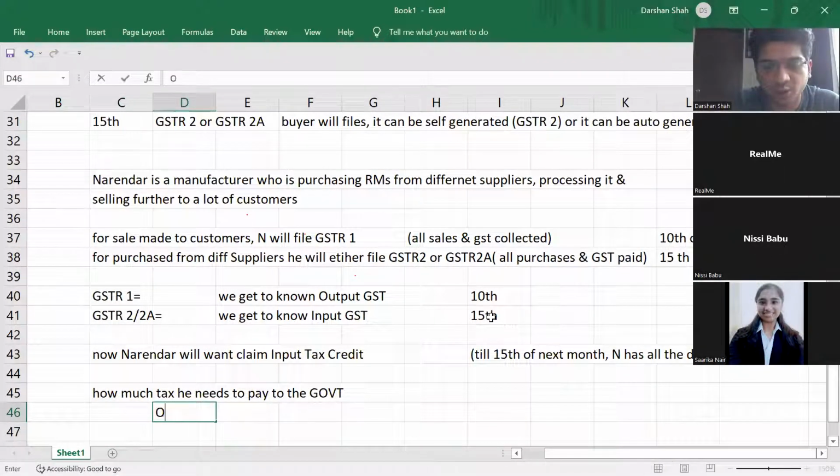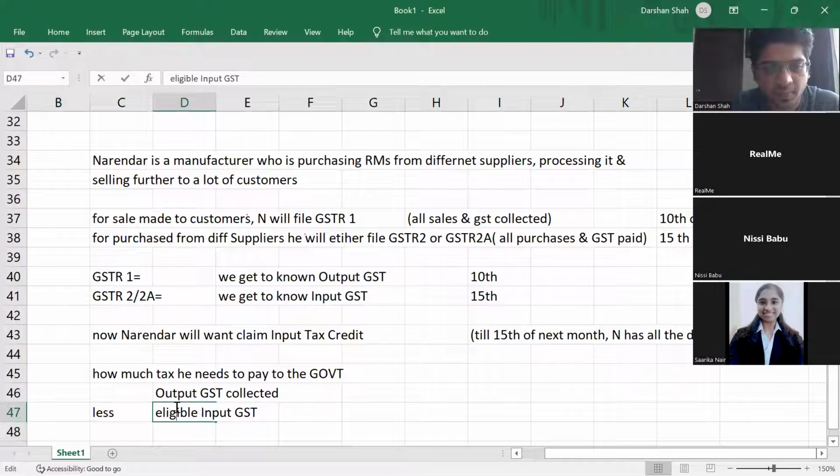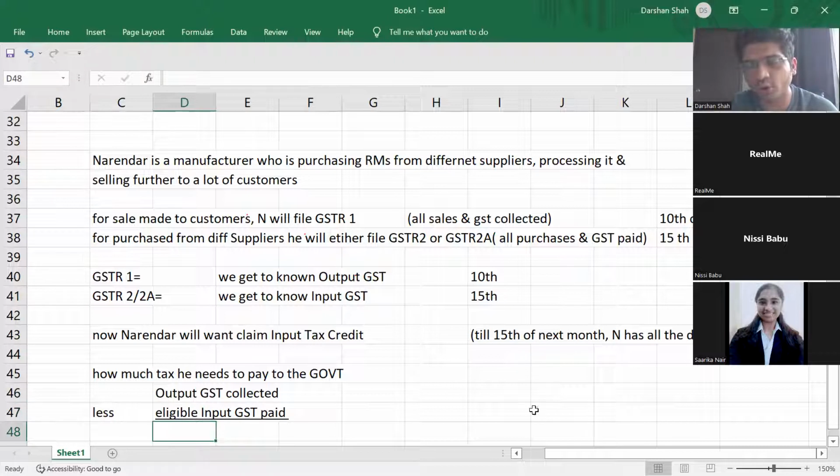So what he'll do? He'll take output GST collected, correct, less, what we studied yesterday, input GST, not just input GST, eligible input GST. Understood the importance of the word eligible, guys? Not all input GST will be eligible. He will have to understand which GST he can take. Okay. There is some doubt. I'll come to that doubt when we get there.